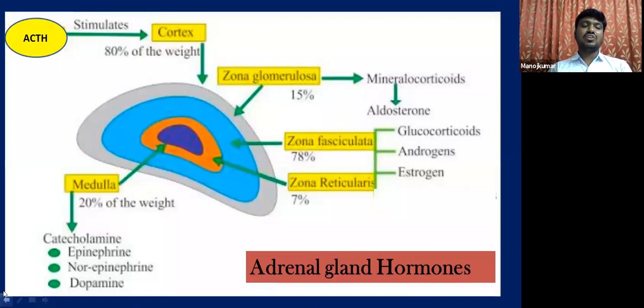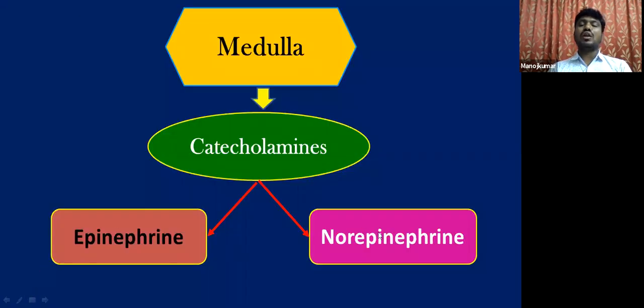So what is the function of epinephrine and norepinephrine? Students, you were given an example in your 10th class. Whenever you are in frightening situations, in anxiety or excitement, for example, you are walking along a road and suddenly you come across a dog that is running after you.